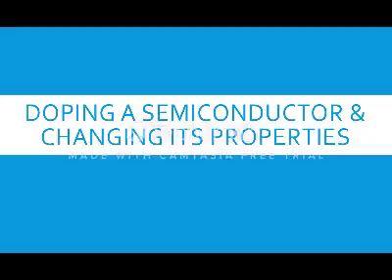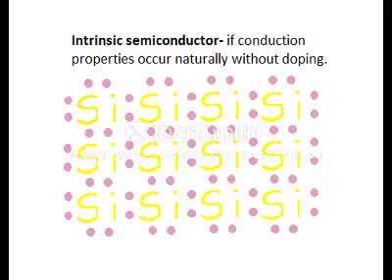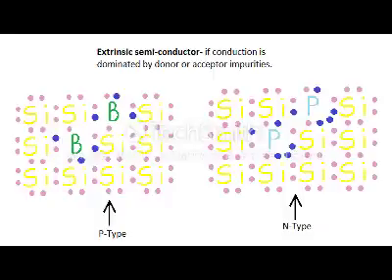Doping a semiconductor and changing its properties. Doping a semiconductor is the addition of an external atom in the pure crystal lattice of a semiconductor. An intrinsic semiconductor is something that occurs naturally without the process of adding an external atom to the pure crystal lattice of the semiconductor. An extrinsic semiconductor is a semiconductor that doesn't occur naturally, and this is due to the addition of an external atom in the crystal lattice. The two types of extrinsic semiconductors are p and n-type semiconductors.